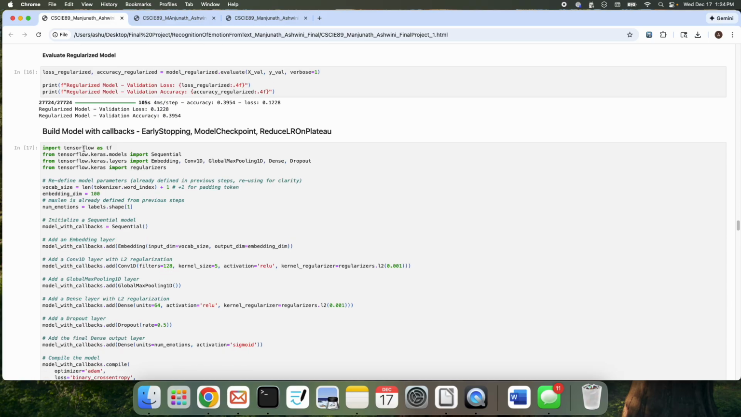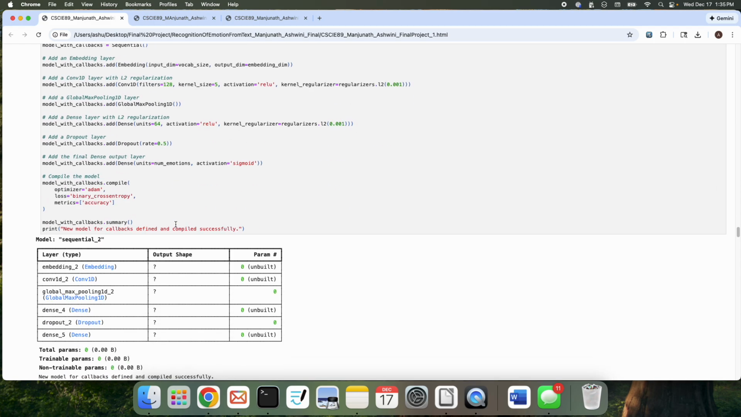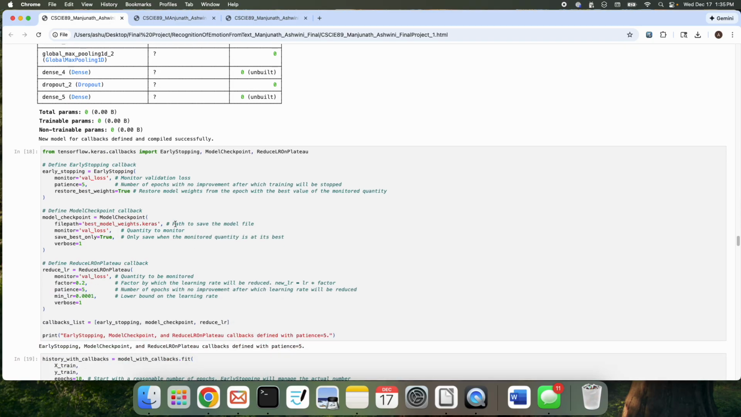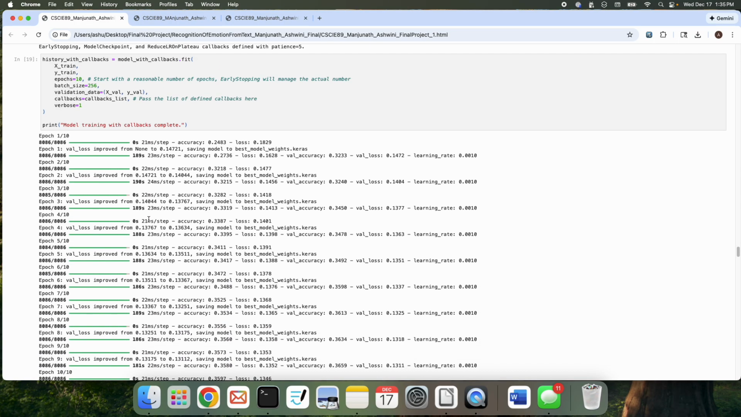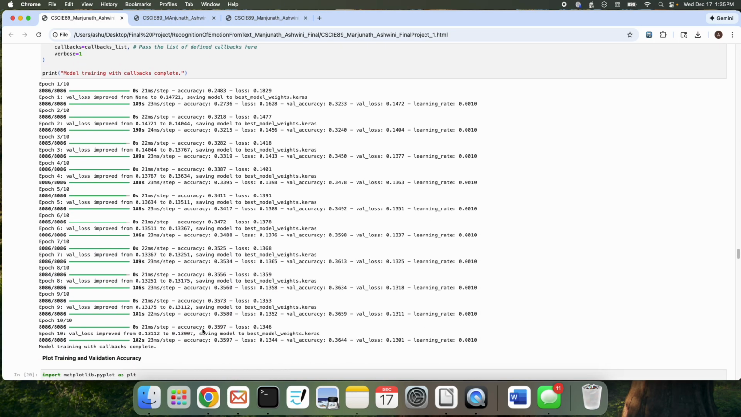So then I went one more step ahead and tried a model with callbacks, early stopping, model checkpoint, those things, and then again tried to compile and fit the model with 10 epochs.